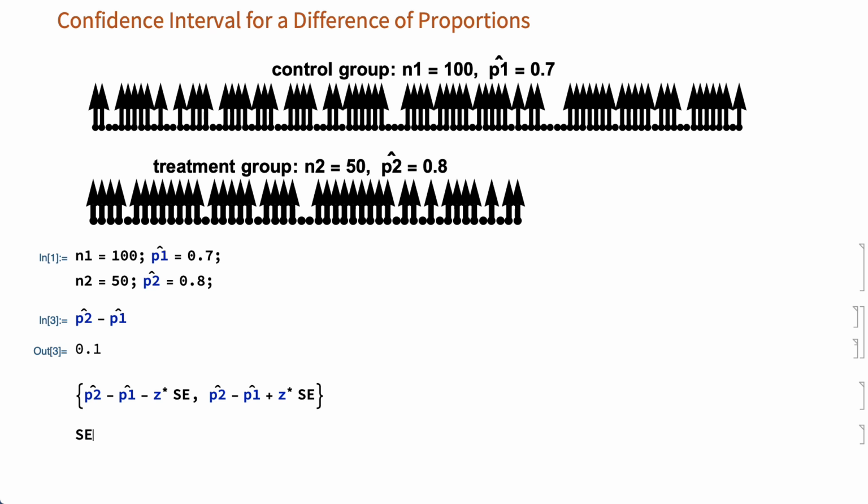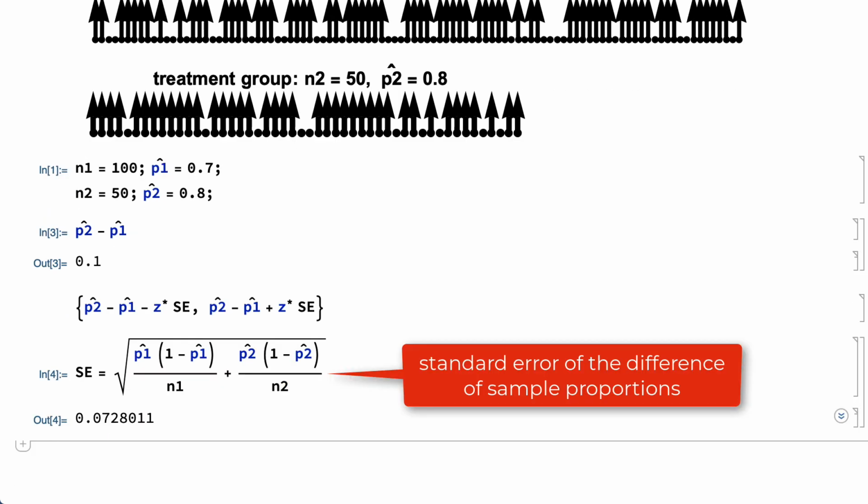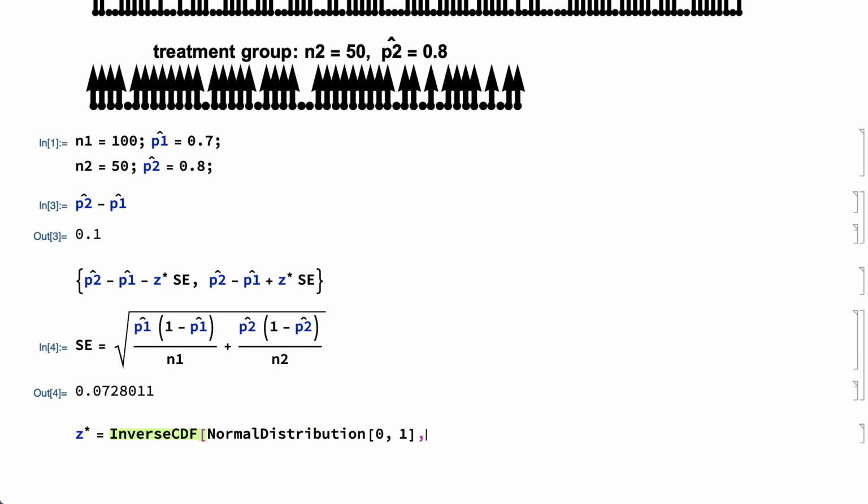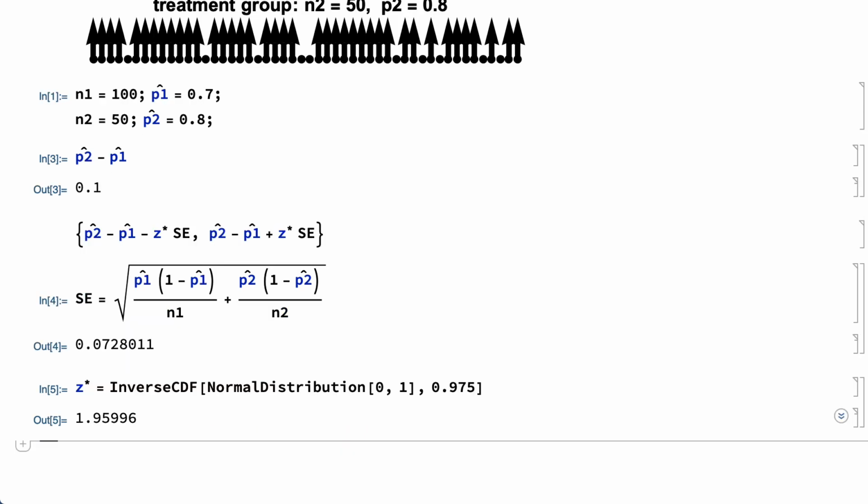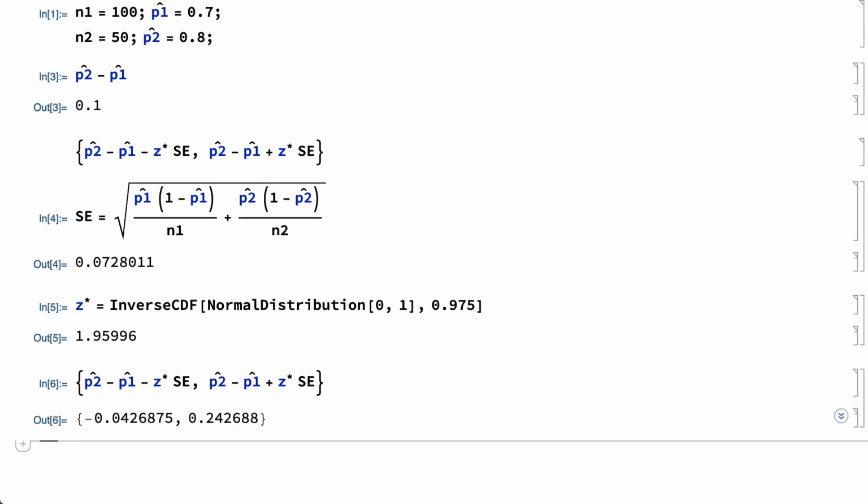The standard error to use here is the standard error of the difference of sample proportions, which is well estimated by a combination of the standard errors of the individual sample proportions. The critical value z star is the same as in the previous example, and with those assignments the formula can be evaluated to get the endpoints of the confidence interval.